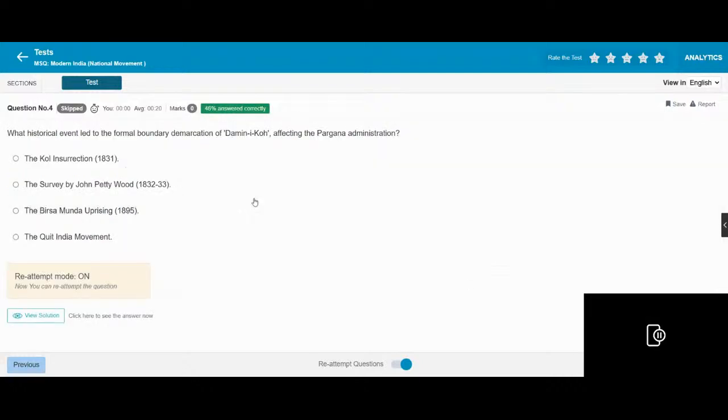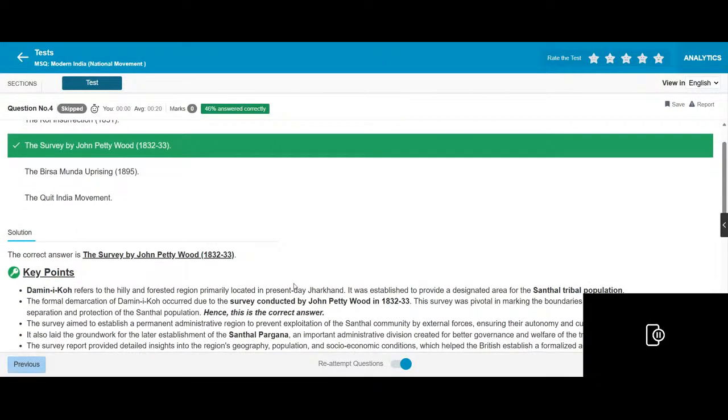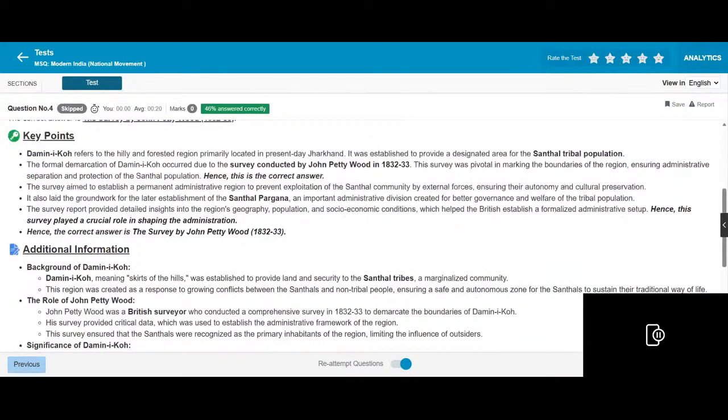But historical events also led to the formal boundary demarcation of Damin-i-Koh, affecting the Pargana administration. The survey was conducted by John Pontet Wood in 1832. Damin-i-Koh refers to the hilly and forested regions primarily located in present-day Jharkhand. It was established to provide additional land for the tribal population. The formal demarcation of Damin-i-Koh occurred due to the survey conducted by John Pontet Wood in 1832.